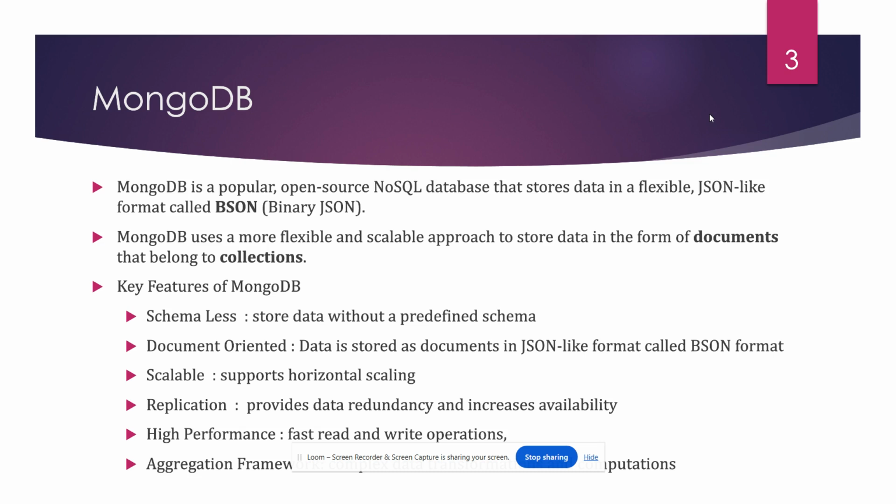The third feature is scalability. It distributes the data across multiple servers. It has automatic balancing, which ensures that no single server has the overhead of handling all the data. It supports horizontal scaling. The next one is replication. The advantage of replication is that it provides redundancy and increased availability.